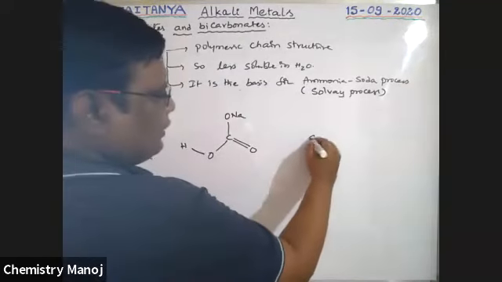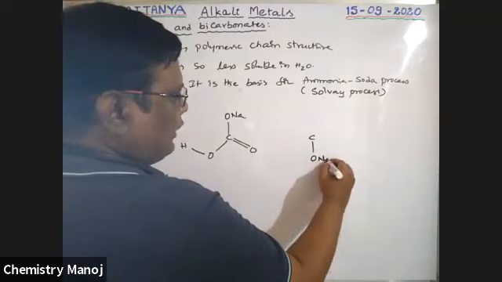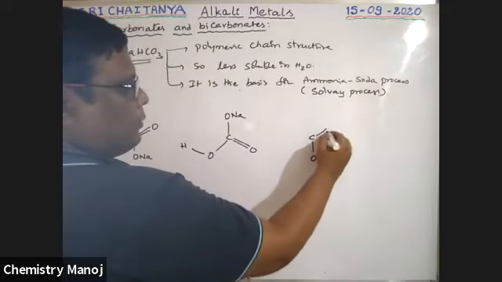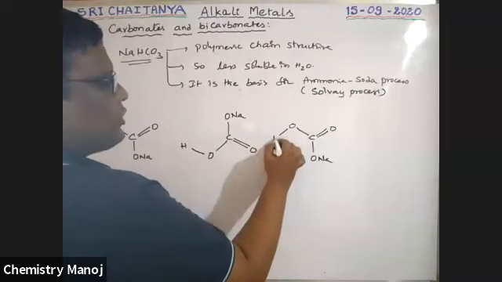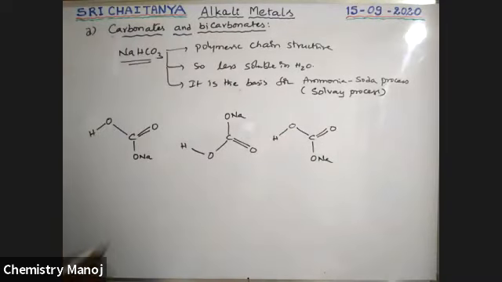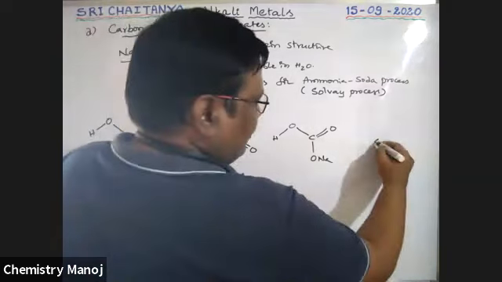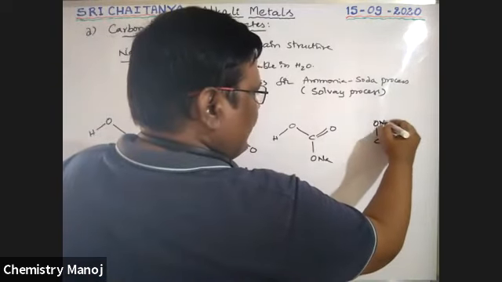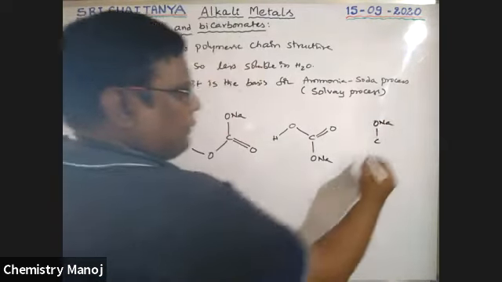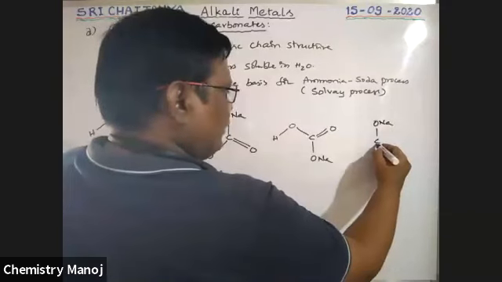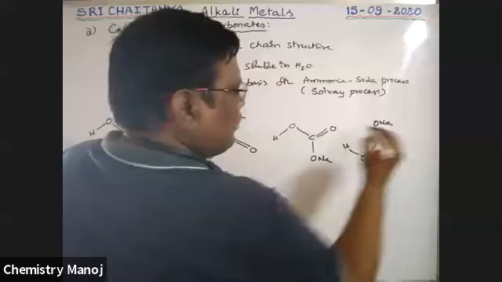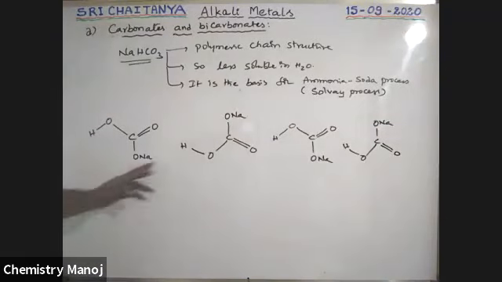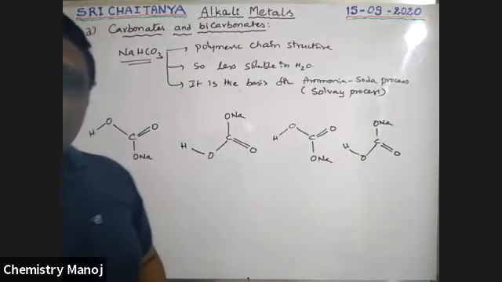Next, carbon ONa, double bond O, OH, the third molecule. Like this, another molecule. So these are all sodium bicarbonate molecules, boys.